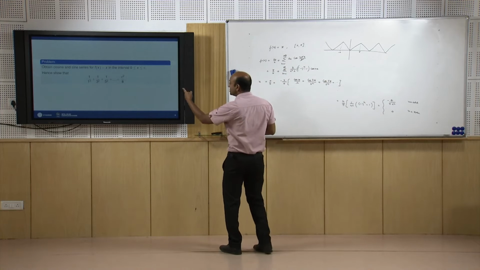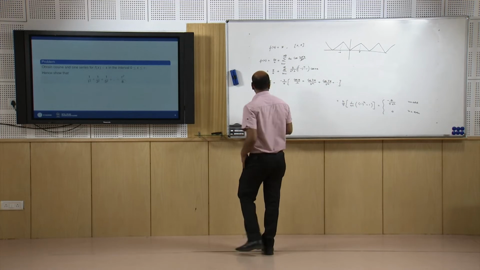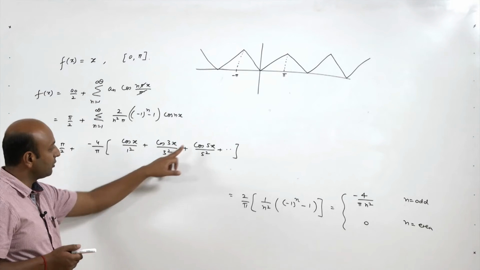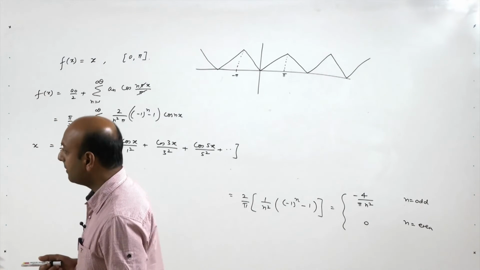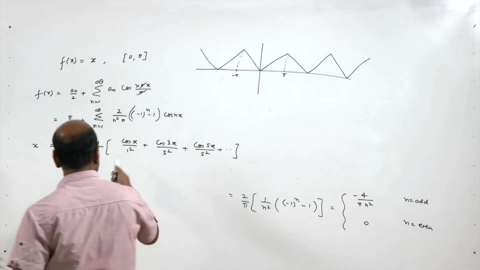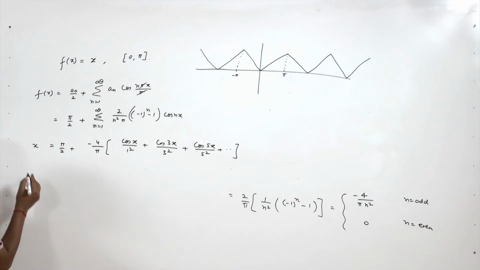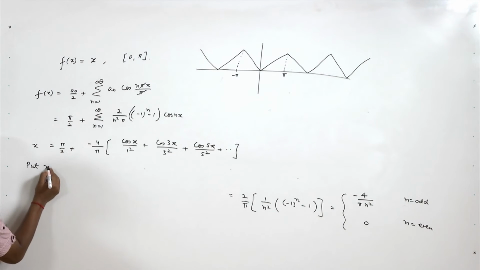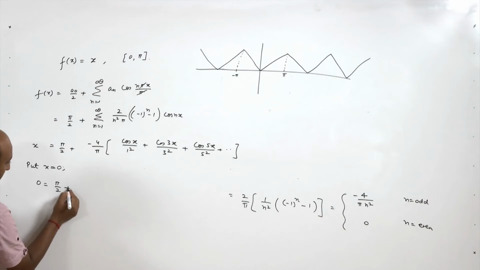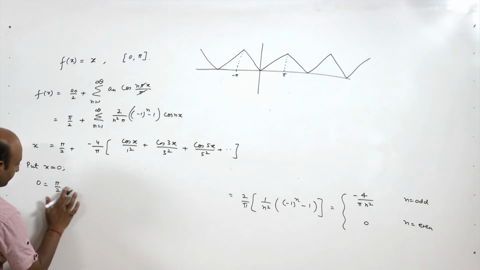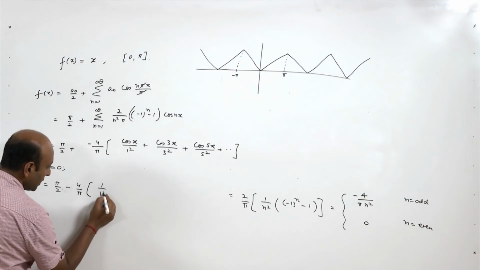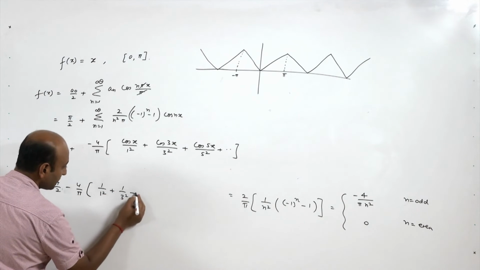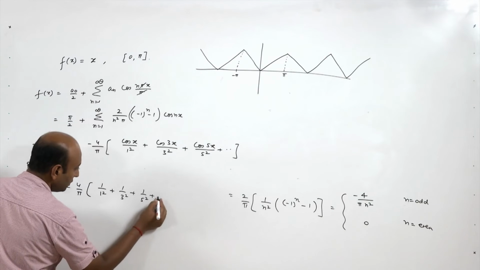Now, to reduce this expression, 1 upon 1 square, 1 upon 3 square, 1 upon 5 square and so on with all plus signs, we can simply substitute x equal to 0. So, put x equal to 0 both sides. When you put x equal to 0, it is pi by 2 minus 4 upon pi into 1 upon 1 square plus 1 upon 3 square plus 1 upon 5 square and so on.